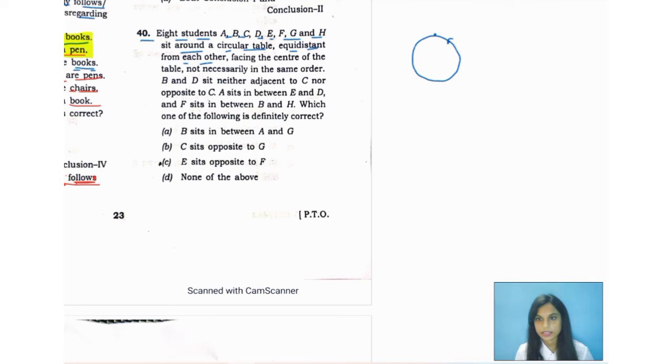So there are 8 points at equal distance, facing the center of the table, not necessarily in the same order. All right, B and D sit neither adjacent to C nor opposite to C. Okay, so B and D sit neither adjacent, not side by side, nor opposite to C.